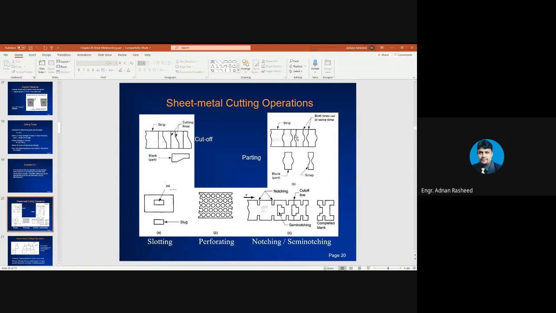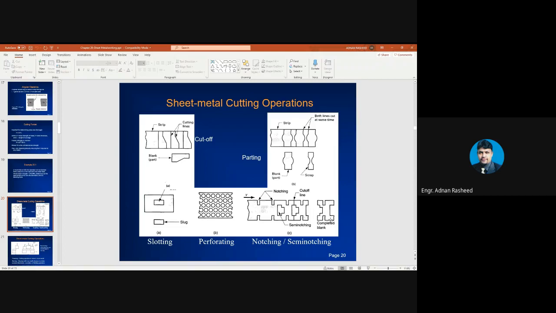In parting, you will see that this is your blank part. When you cut the remaining portion, scrap is left. You can see this is a part, this is a part, and this is a parting. You can see slotting. You have this slot, and the removed piece is known as a slug, which is extra material. Similarly, perforating, notching and semi-notching. This is a notch and this is a semi-notch. When you cut it, you will have this semi-notch and notch.